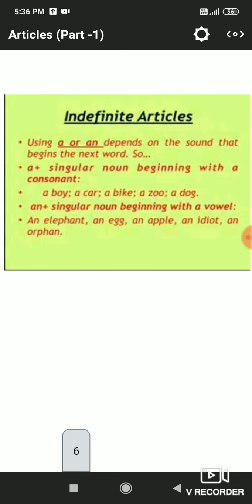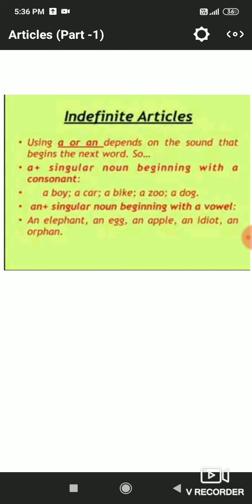So here let us learn the uses of a and an, the indefinite articles. First rule is that these indefinite articles a or an are used before a singular noun only.